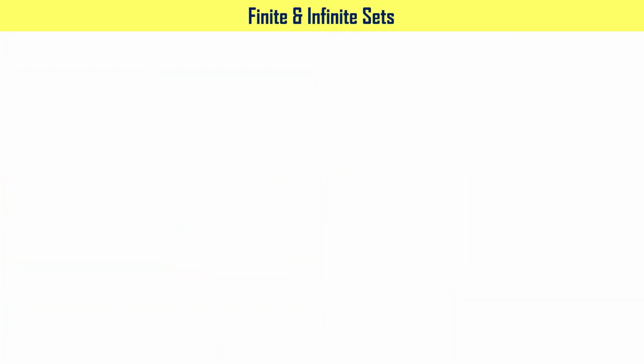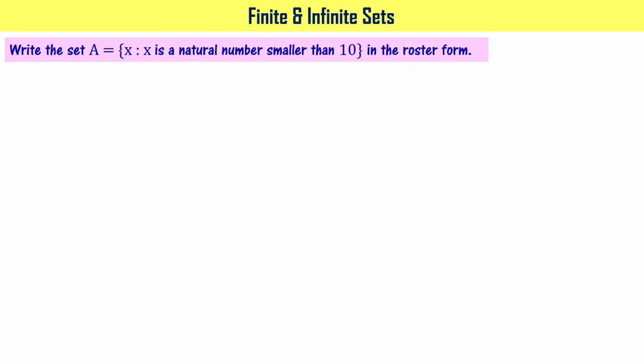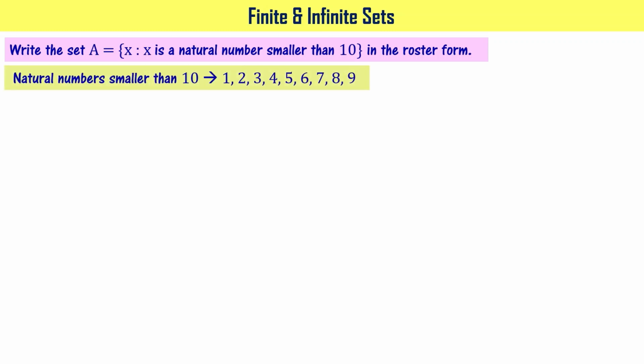Let's now learn about finite and infinite sets. Let's write the set A equal to {x : x is a natural number smaller than 10} in the roster form. We know natural numbers smaller than 10 are 1, 2, 3, 4, 5, 6, 7, 8 and 9, right? You can write it in roster form as A equal to {1, 2, 3, 4, 5, 6, 7, 8, 9}.